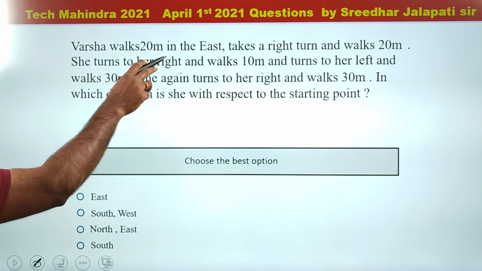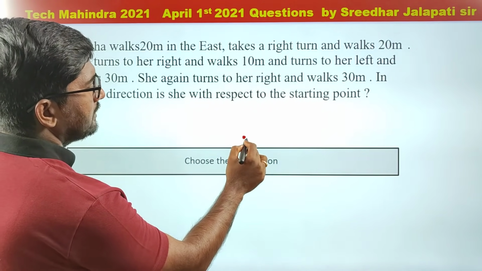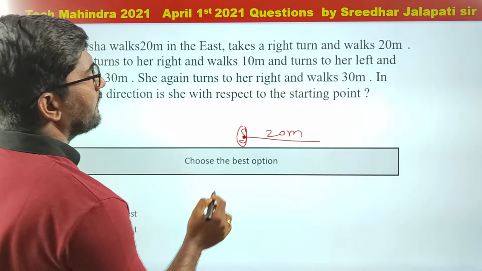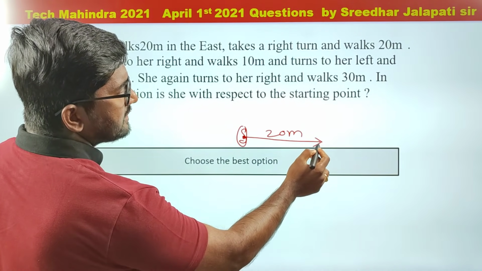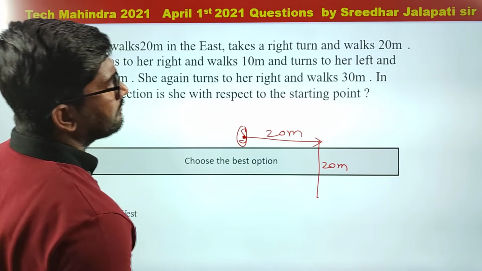Varsha walks 20 meter in the east. So let this be the starting point, and she walks 20 meter in the east. This is the starting point, S. And takes a right turn and walks 20 meter. Now she is facing east, taking a right turn is nothing but the downward direction, and walks 20 meter.